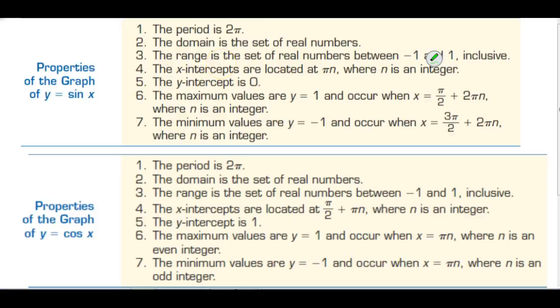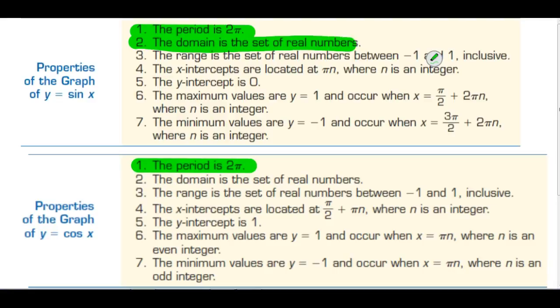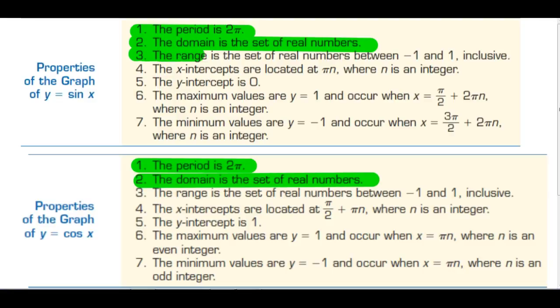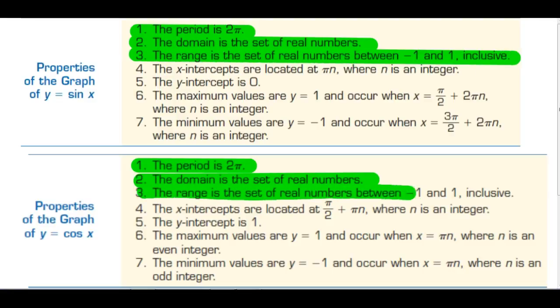For both the sine and the cosine function, the period is 2 pi. For both the sine and the cosine function, the domain is the set of real numbers. For both the sine and the cosine function, the range is the set of real numbers between -1 and 1, including -1 and 1.